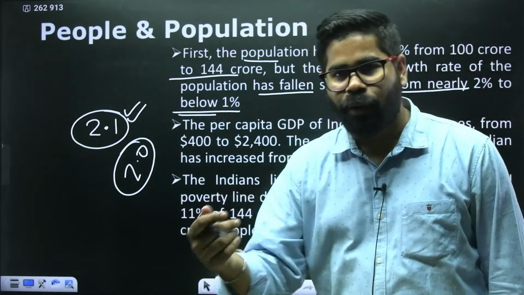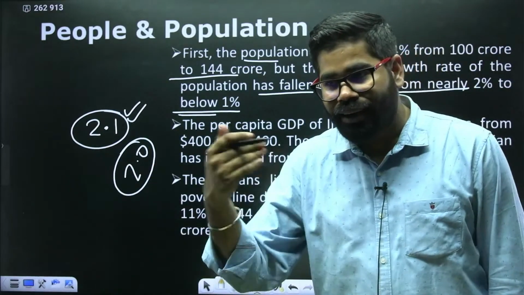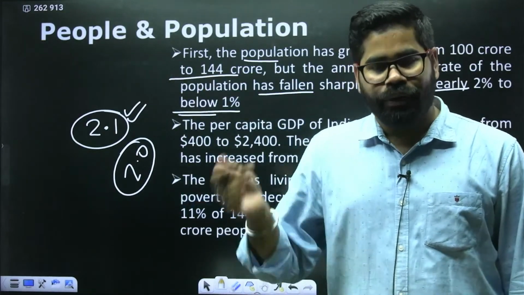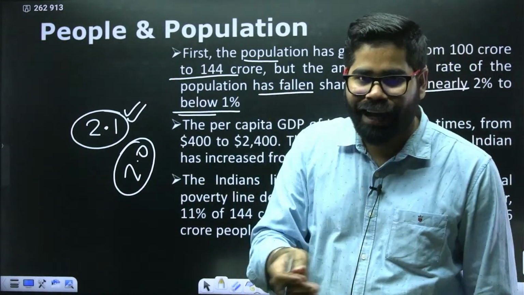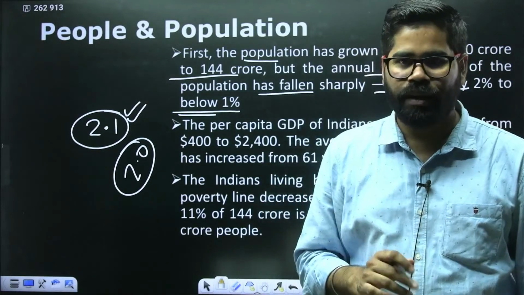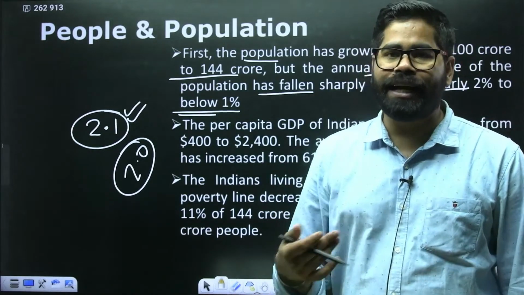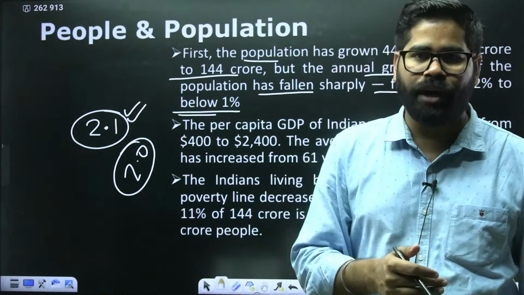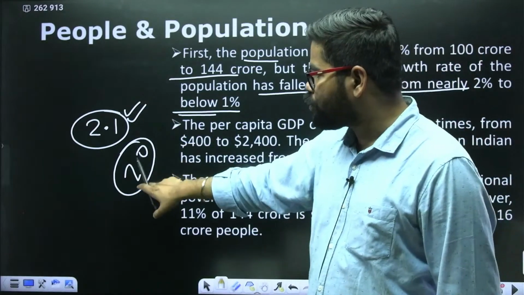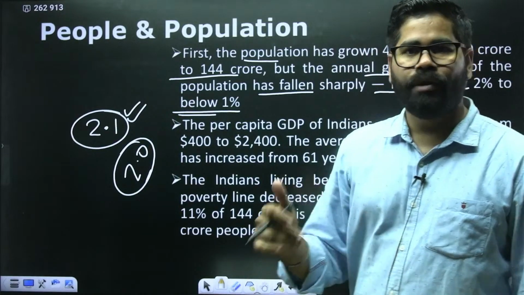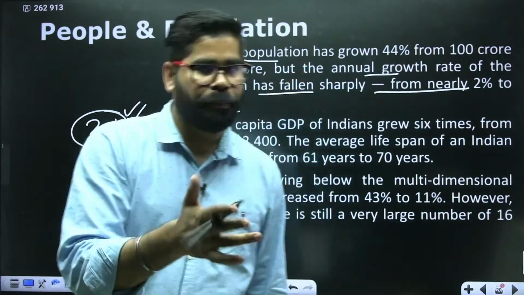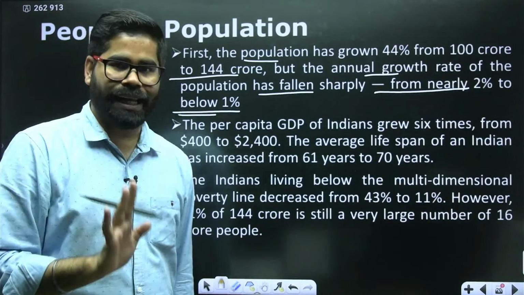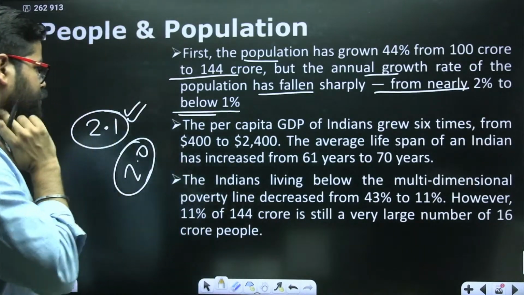So right now the population is growing, but in the upcoming decades, we will see that there is going to be a decline in the population of the country. Right now it is growing at a rate of around 1%, but in the future it is going to come down because we are below that 2.1 level. In the next 40 to 50 years, we will see a declining trend. So that is one of the things.